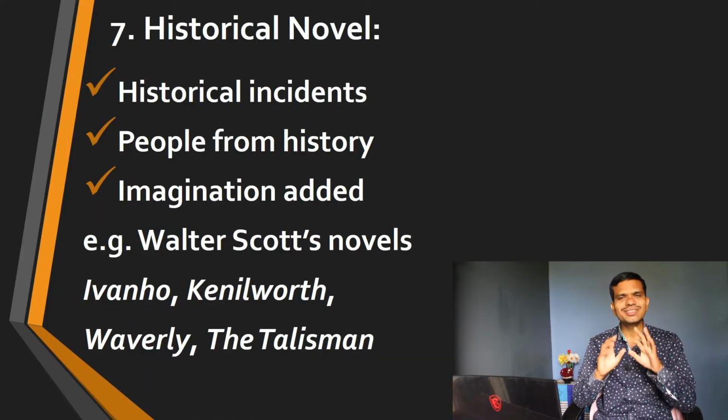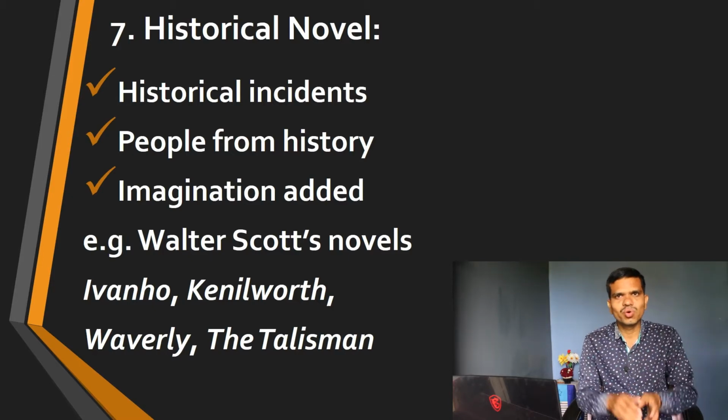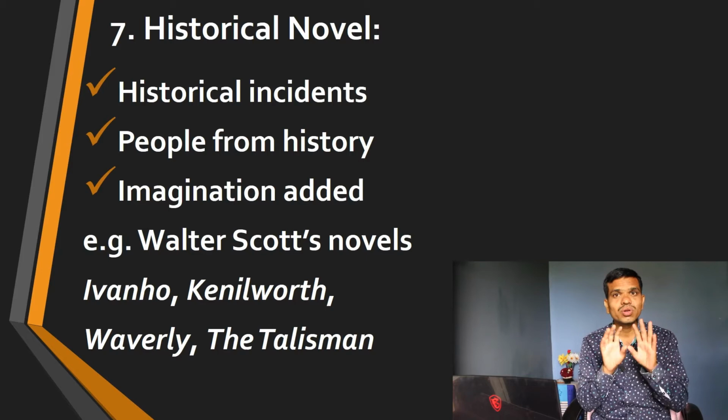For example, we have Leo Tolstoy's very famous novel War and Peace, in which you find historical characters and different types of places narrated in history. Now imagination is added to this history. It is not pure history, it is fiction, and hence it is called a historical novel. But you can find historical incidents the same. For example, you find many novels based on the First World War and Second World War, but these are not histories.